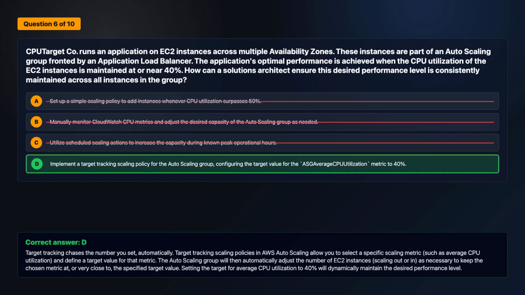The correct answer is option D. Target tracking chases the number you set automatically. Target tracking scaling policies in AWS Auto Scaling allow you to select a specific scaling metric, such as average CPU utilization, and define a target value for that metric. The auto scaling group will then automatically adjust the number of EC2 instances, scaling out or in, as necessary to keep the chosen metric at, or very close to, the specified target value. Setting the target for average CPU utilization to 40% will dynamically maintain the desired performance level.